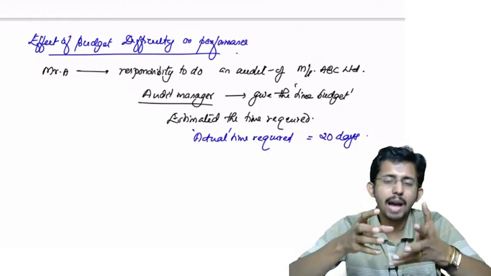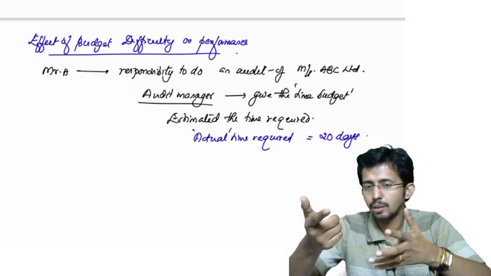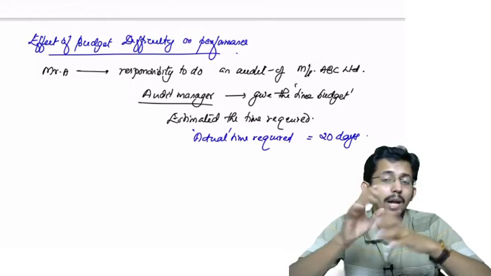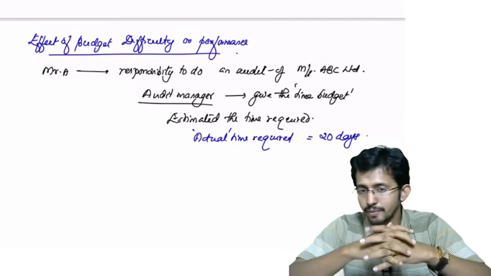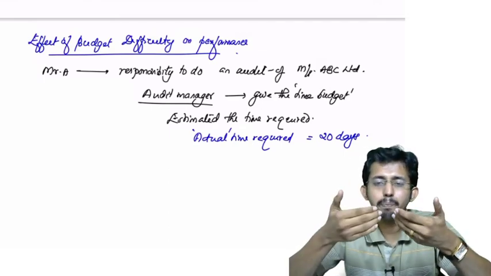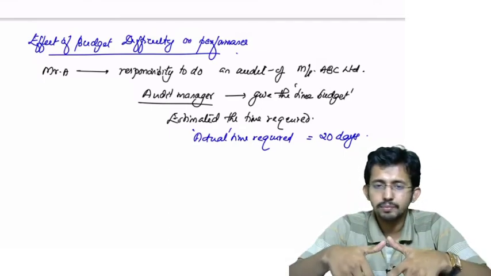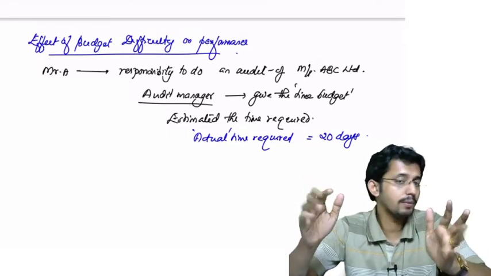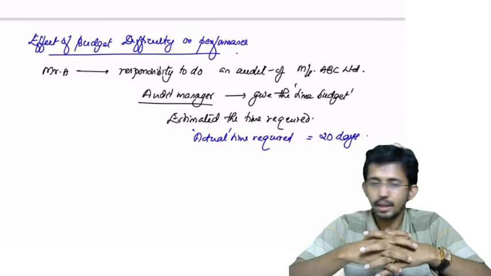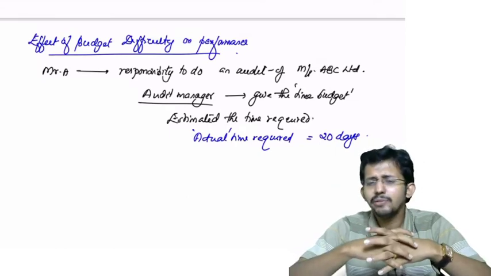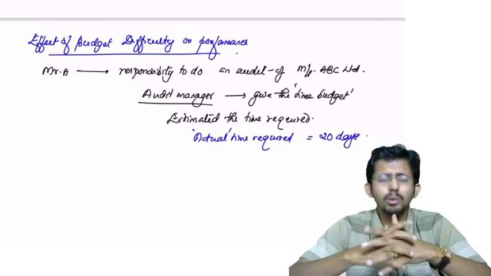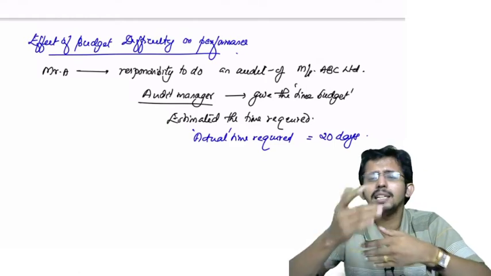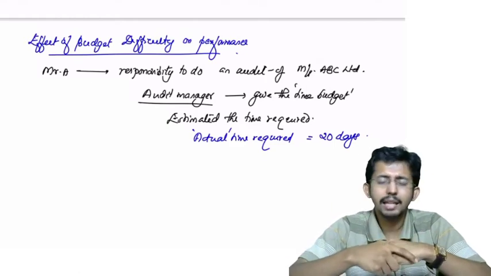If you have an exam next year, what will happen? You think that, okay, I have got one more year, so you will not start the preparation. We will postpone. The same thing will happen here. You know that for completing the audit you have 20 days, which is more than sufficient, or adequate. So you may feel that anyway 20 days is there, so even if I miss 1 or 2 days, that is not going to affect, I can make it up. Am I right?